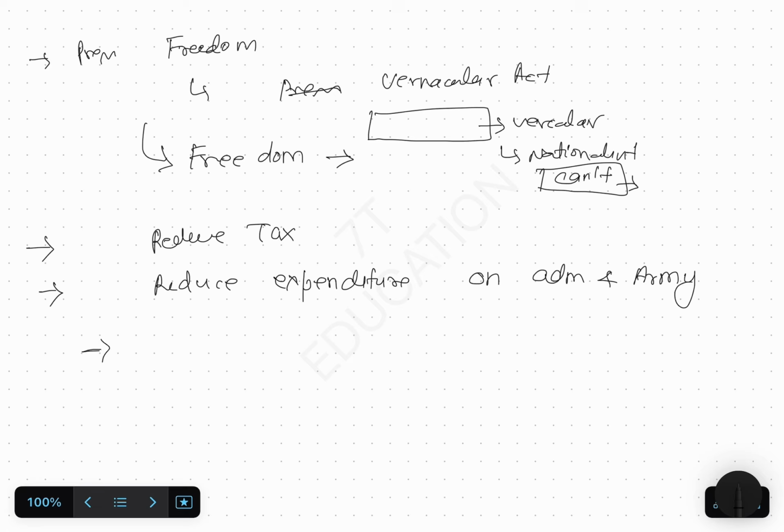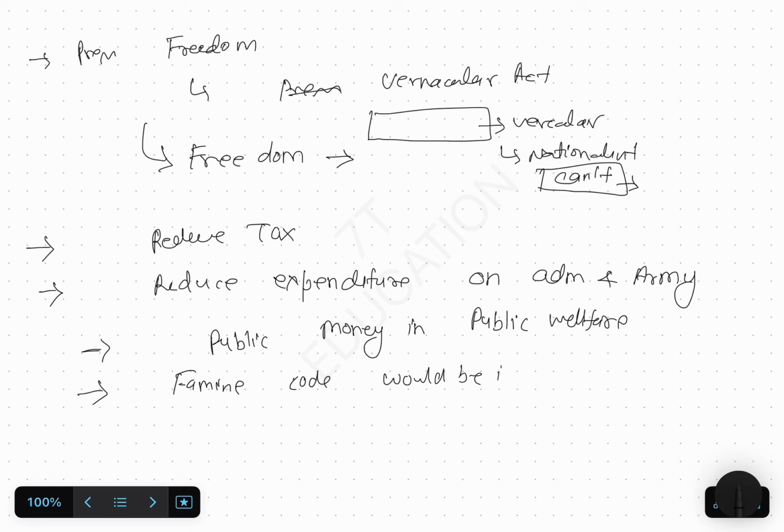They were saying public money should be utilized in public welfare, and the famine code should be implemented properly. So these were the demands of the early nationalists.